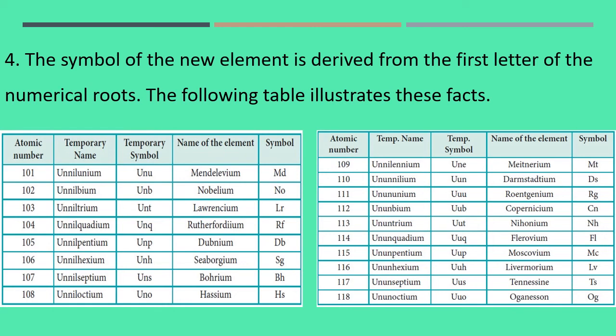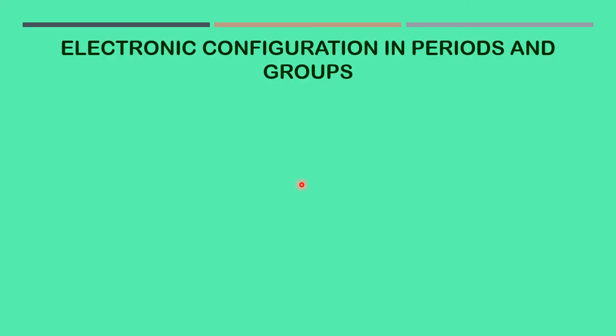Now we'll go to another small topic of the chapter, electronic configuration, because the modern periodic table depends on the atomic number, and using atomic number we write the electronic configuration, and electronic configuration decides the properties. Therefore the modern periodic table depends on what? Electronic configuration.